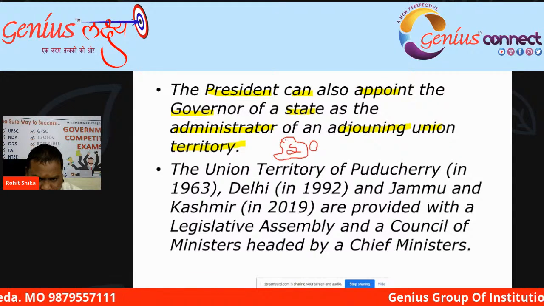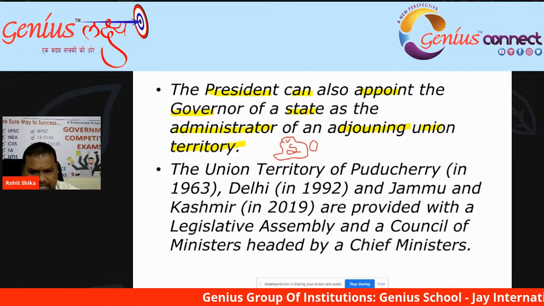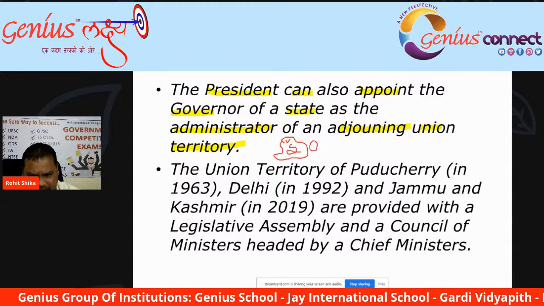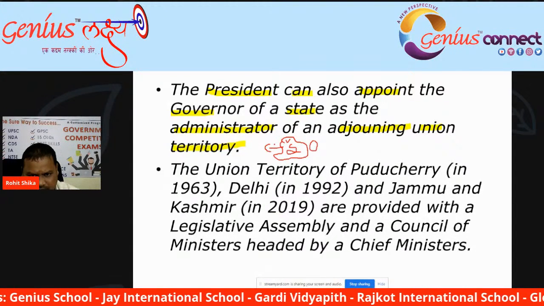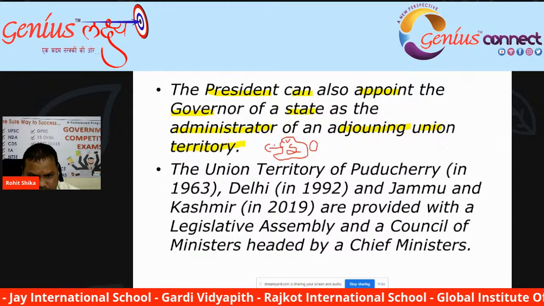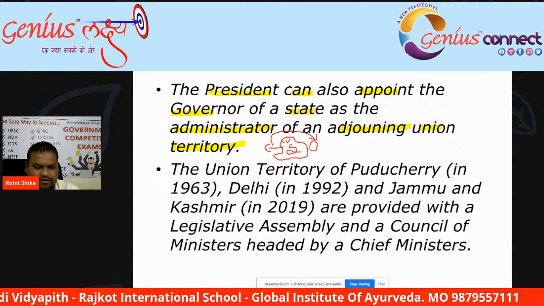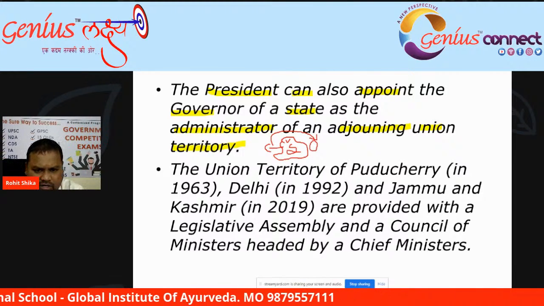As we know the governor is the head of the state, the president may appoint the governor of this state as the administrator of this union territory as well. The president can do so.